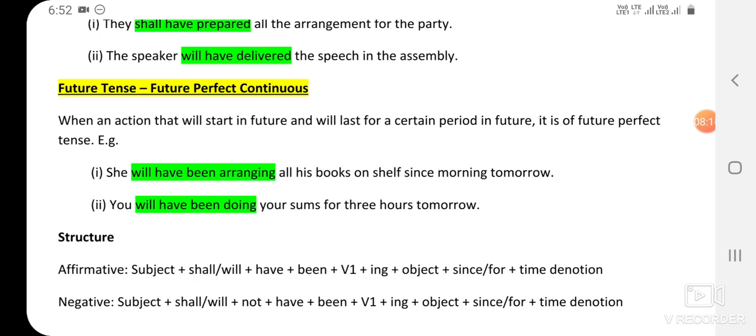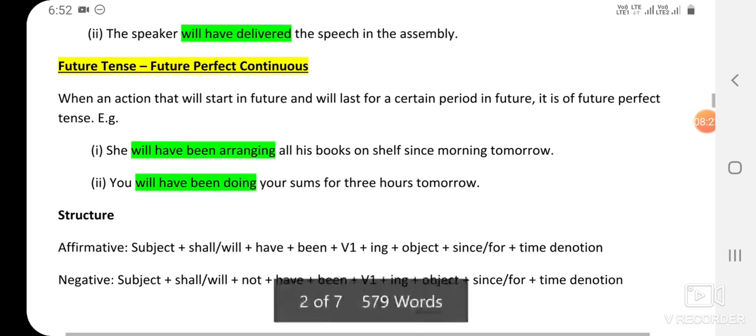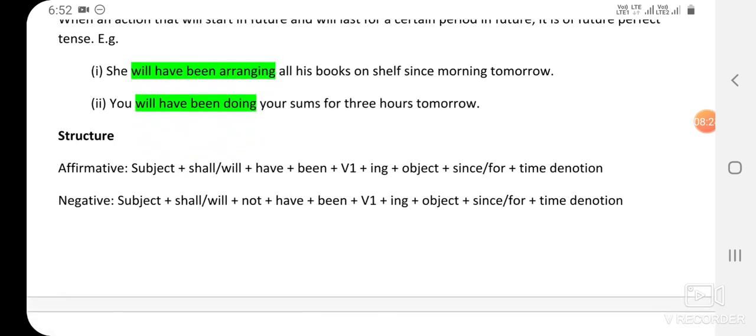She will have been doing her sums for 3 hours tomorrow. Structure. How to use this tense? In affirmative sentences, we use subject plus shall or will plus have been plus first form plus ing and object plus since or for plus time denotation.